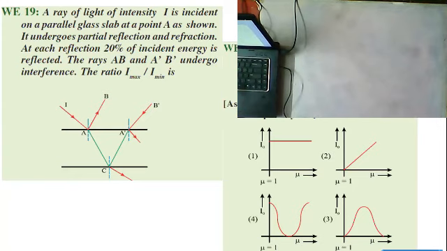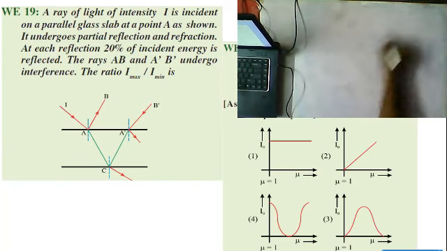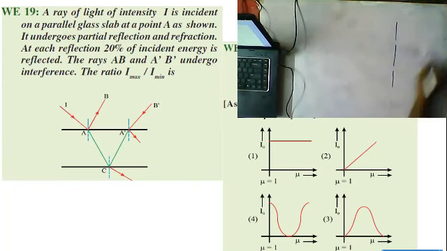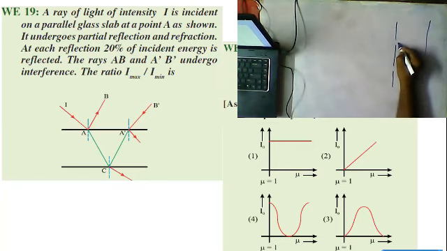In a YDSE experiment, if a slab whose refractive index can be varied is placed in front of one of the slits, then the variation of the resultant intensity is asked. So for example, this is our YDSE experiment.